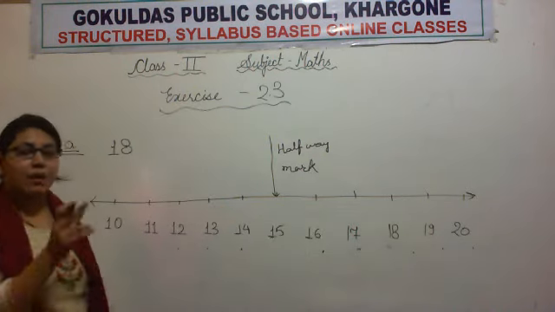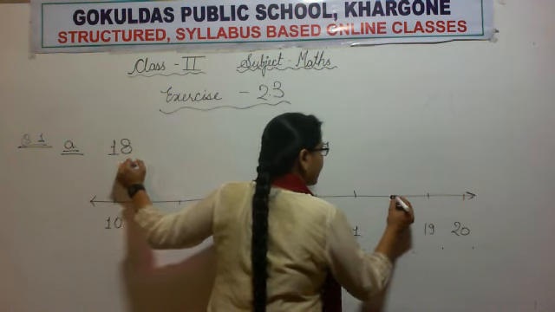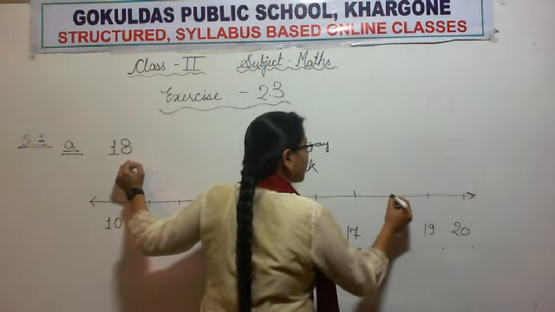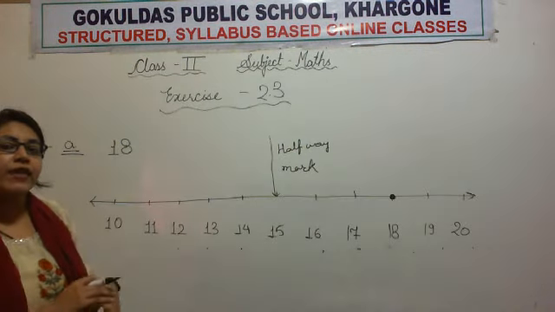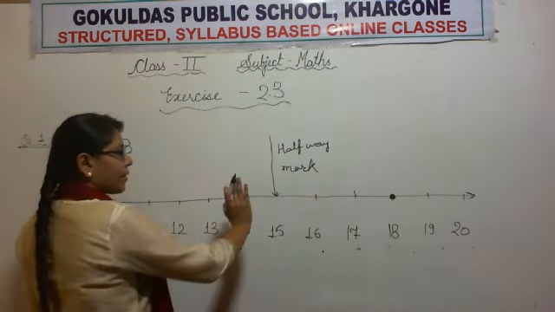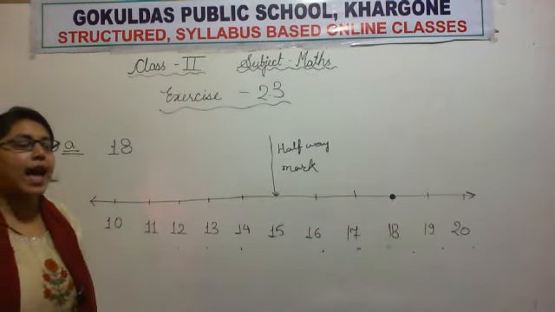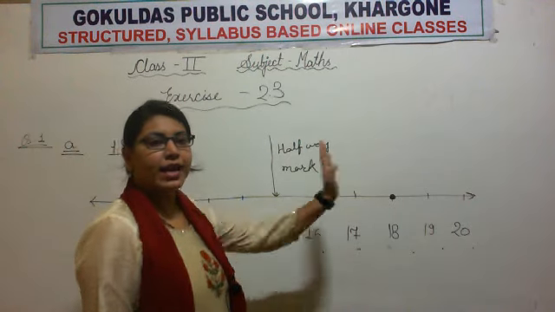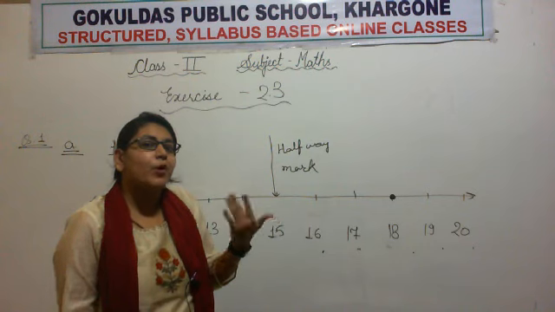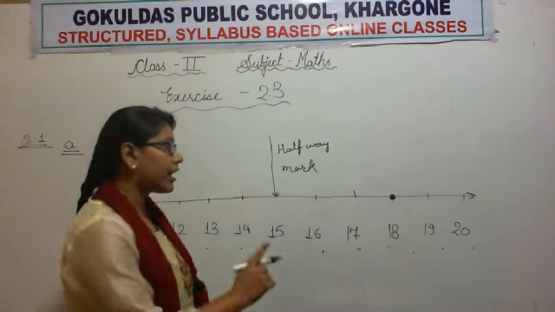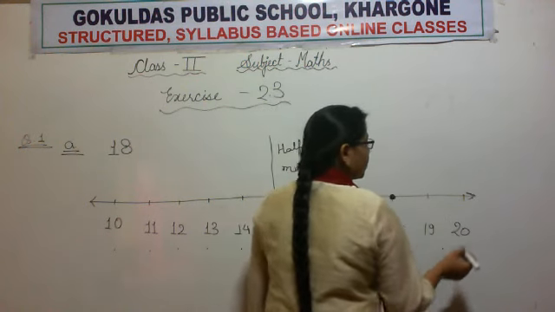Now we will mark the number given. Which number is given? 18. So this is the number given in the question. We will mark it by pointing to it. Now we will see where the number is lying. The number is lying right of the halfway mark. So whenever a number is right of the halfway mark, what do we do? Do we round up or round down? Yes, we round up. So we will round it to 20.